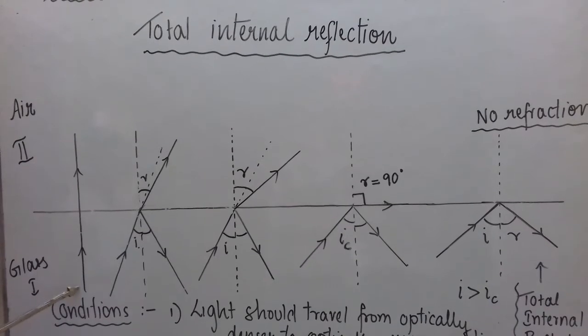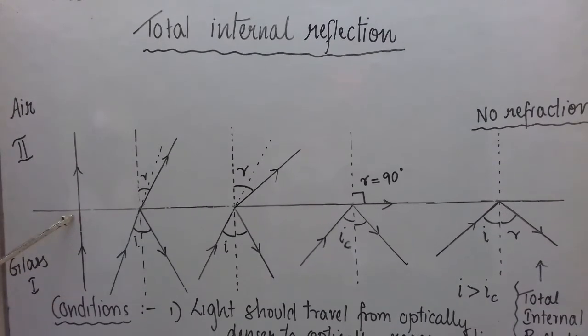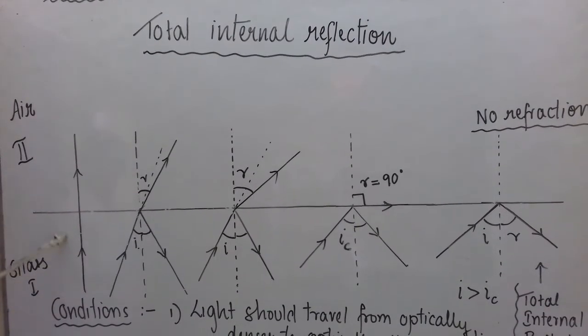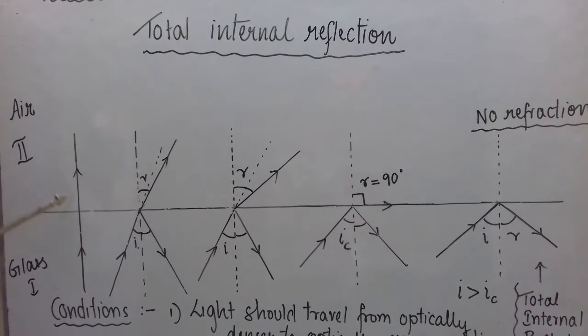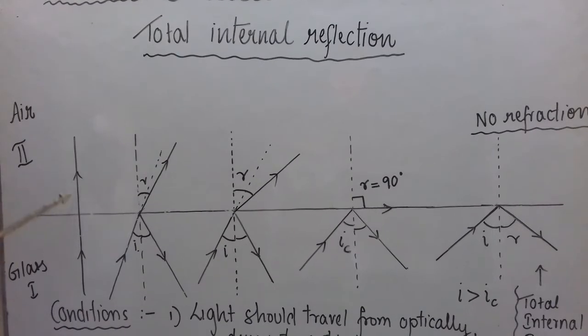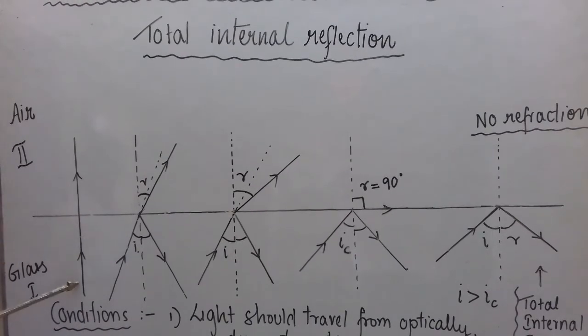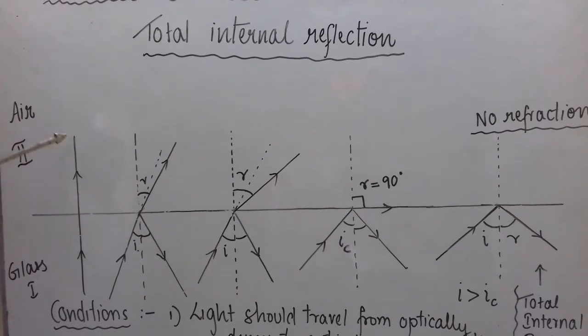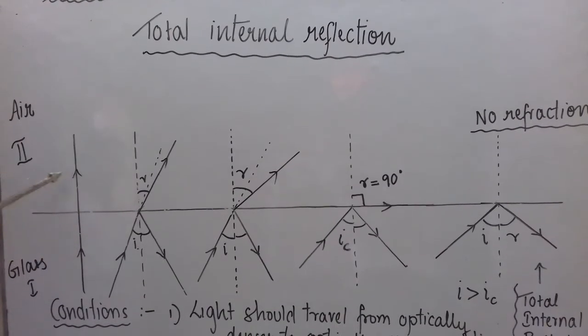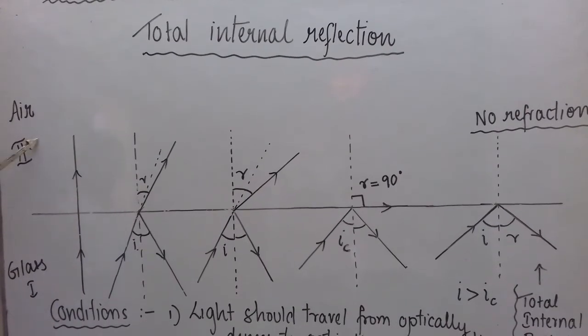If a ray of monochromatic light is traveling like this in the glass and it strikes the boundary separating the two media, you know it will enter into the second medium. If it is incident like this, this is a case of normal incidence because this itself is a normal. When the ray is incident normally, there will not be any refraction taking place. It means the ray will not bend, it will travel along the same path in the second medium.